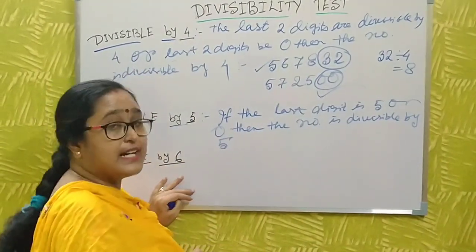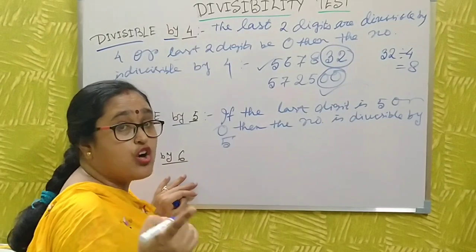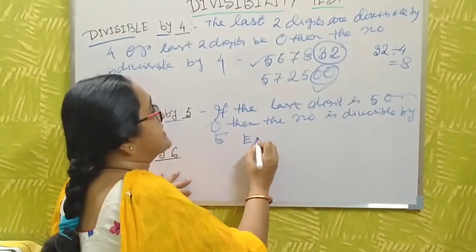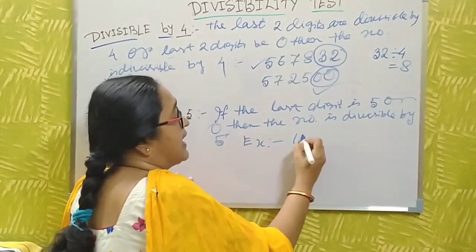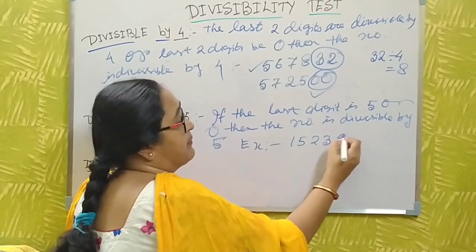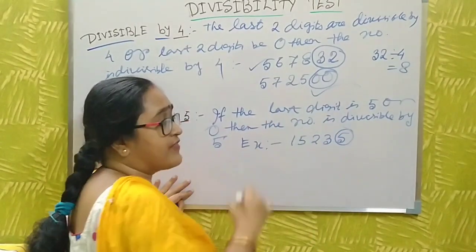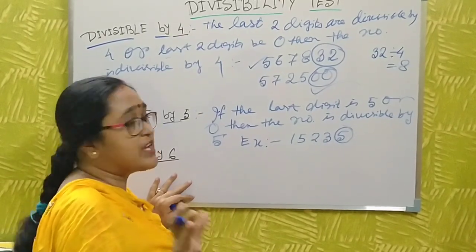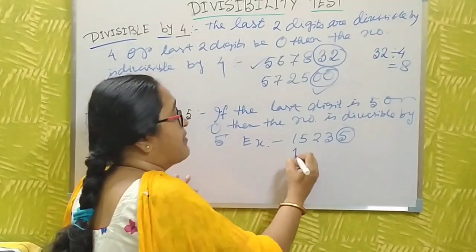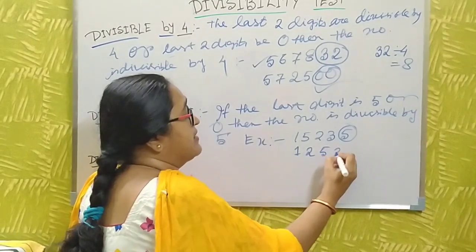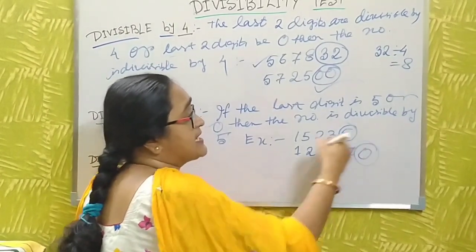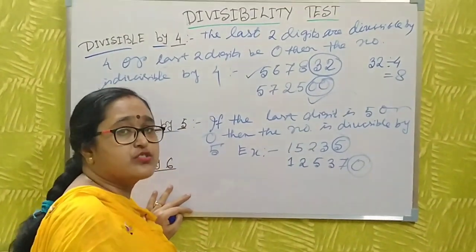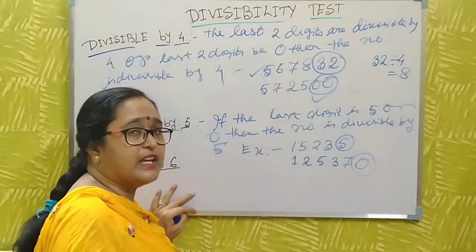Just take an example: 1, 5, 2, 3, 5. The last digit is 5, so the number is divisible by 5. You don't have to do anything, just observe and say the number is divisible by 5. And if the last digit is 0, then also the number is divisible by 5.